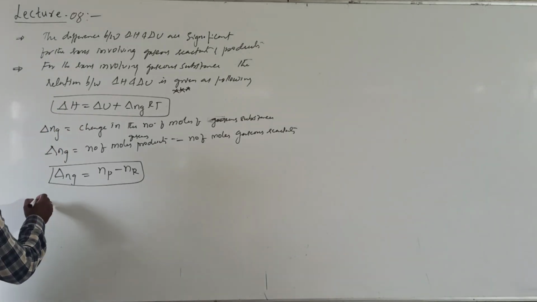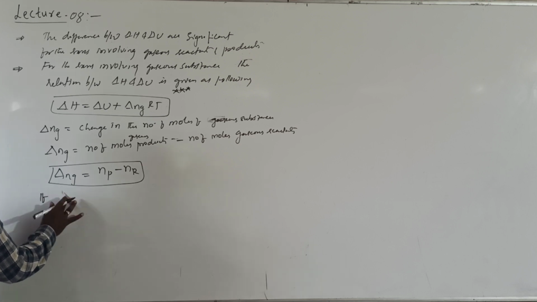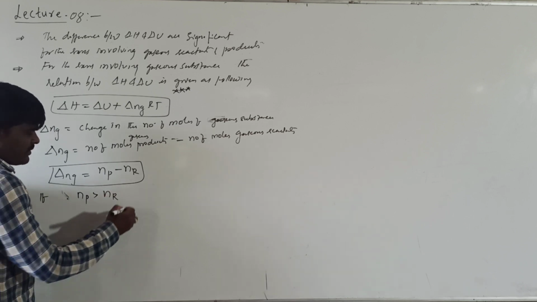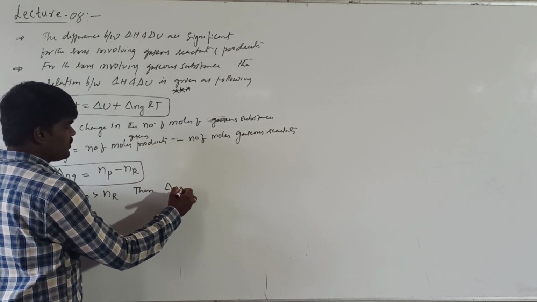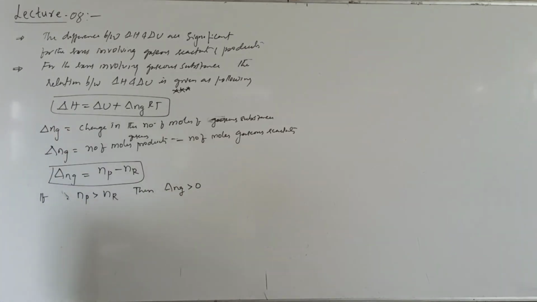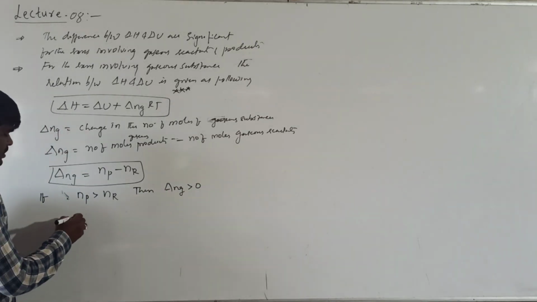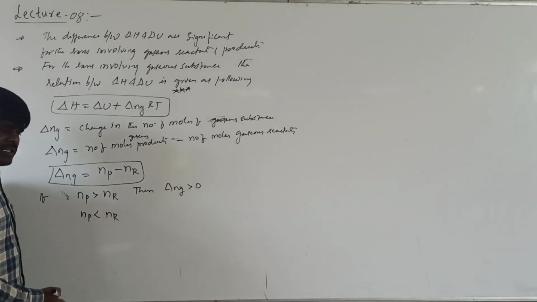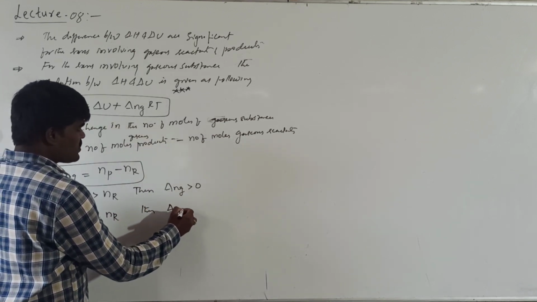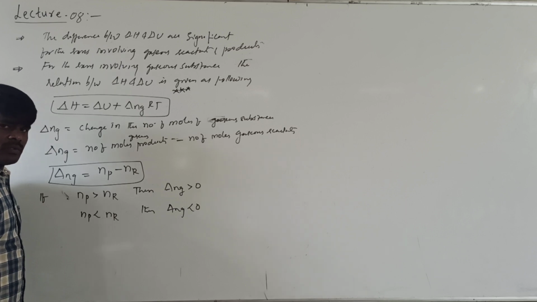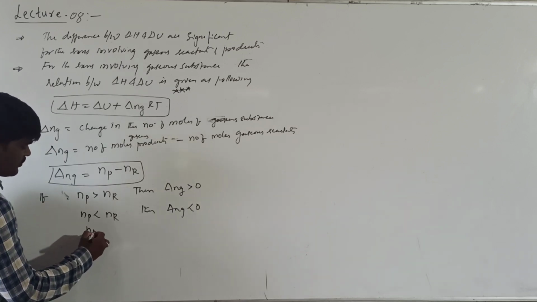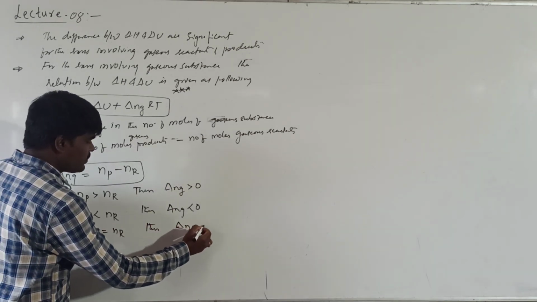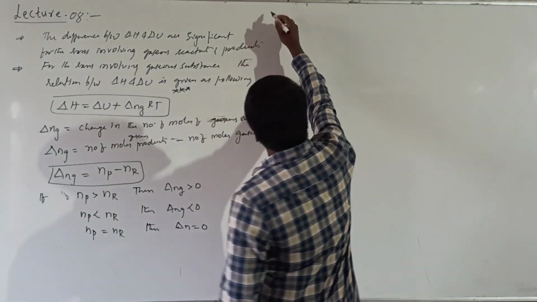Suppose the number of moles of gaseous products is greater than the number of moles of gaseous reactants, then delta Ng will be greater than 0. If the number of moles of products is less than the number of moles of reactants, delta Ng will be less than 0. And if the number of moles of products is equal to the number of moles of reactants, then delta Ng will be equal to 0. These are some important conclusions.